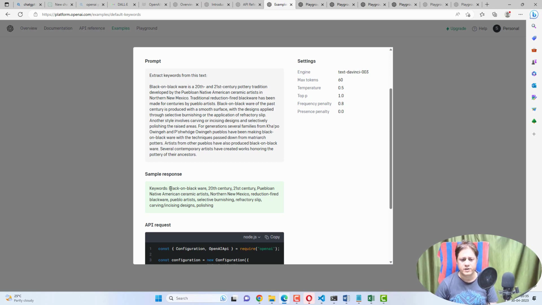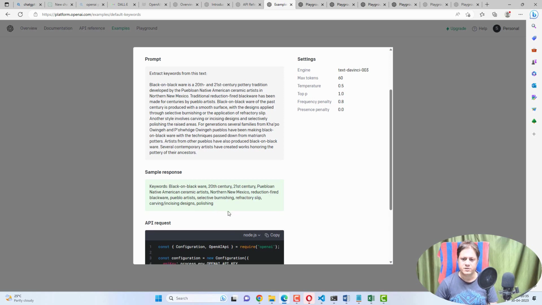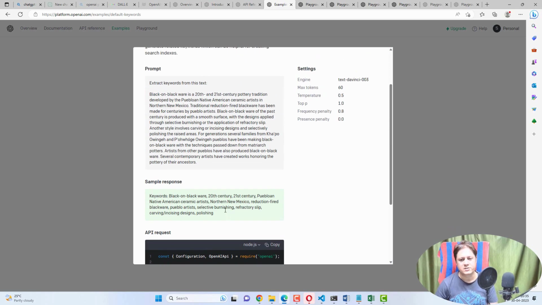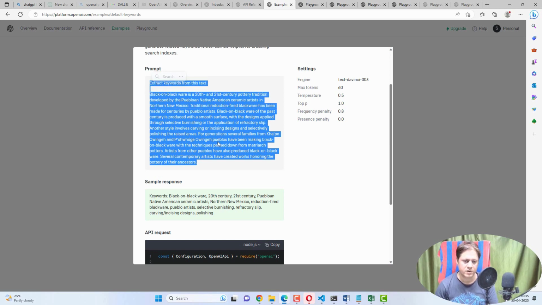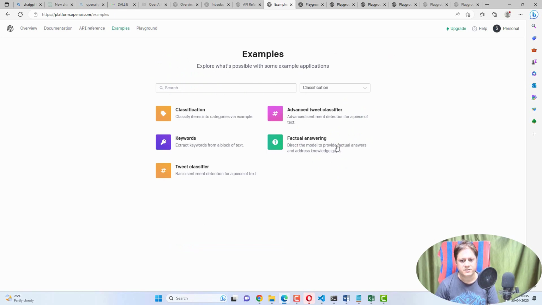So it will give you keywords like 20th century, 21st century, Napoleon, American ceramic artist, and whatever category. You can try to send any paragraph, it will give you the keywords out of it. You can try whether these use cases are of any importance to your company or client. Let's move on to the next example.